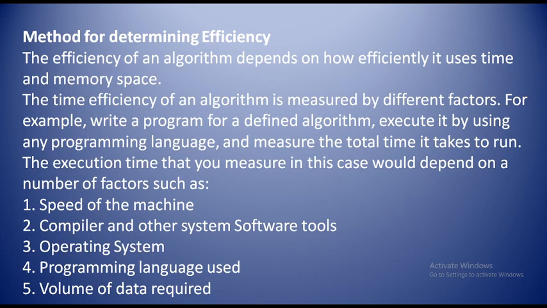Next one is compiler and other system software tools. Third one is operating system. Fourth one is programming language used. Fifth one is volume of data required. Based on these 5 factors, time complexity can be defined. This is the method for defining or determining the efficiency of an algorithm.